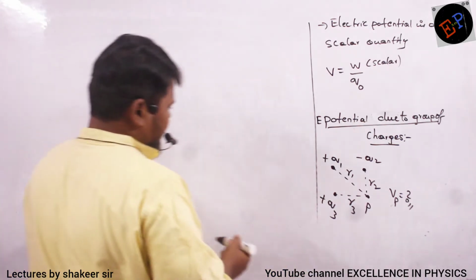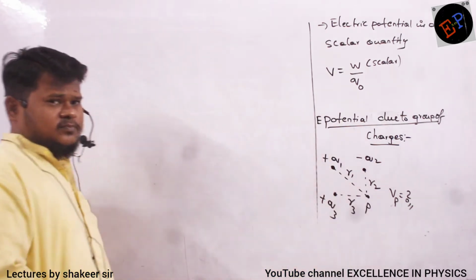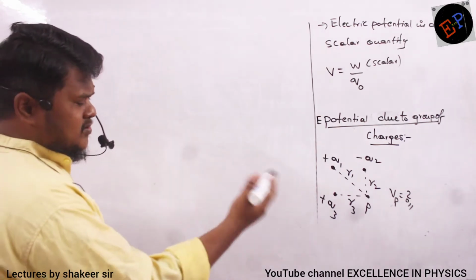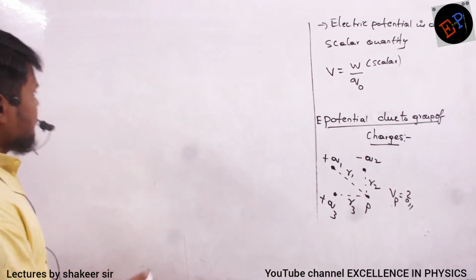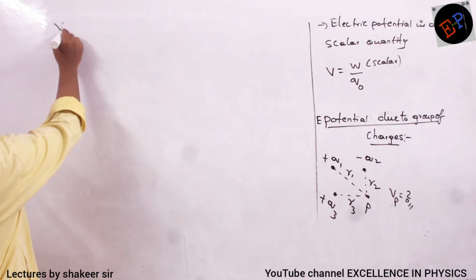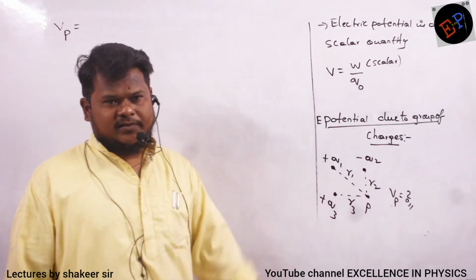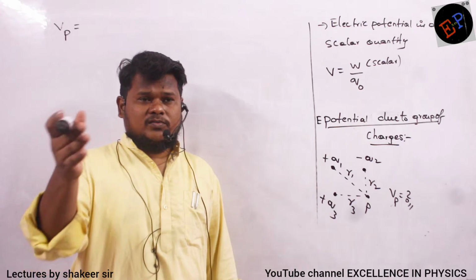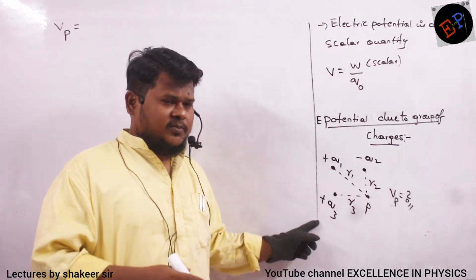See, what we studied is that potential is a scalar quantity. So just add all the magnitudes of the potentials which are existing at this point. At point P, how many charges will give potential? Three charges will give potential. Potential is work done, so it depends on the type of charge also. Are you able to understand?